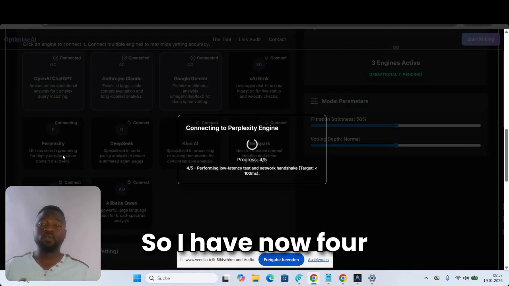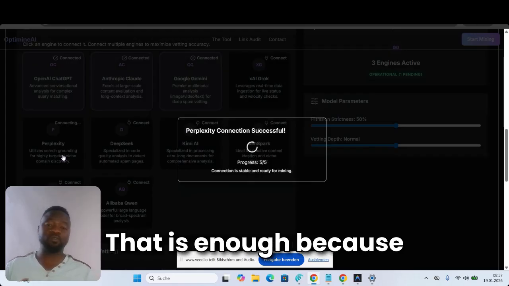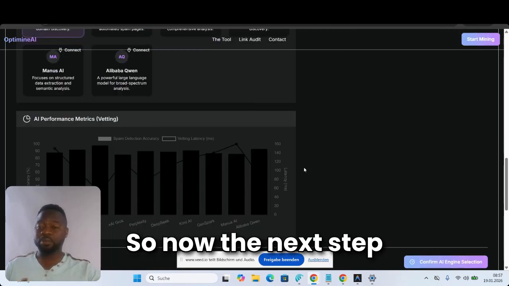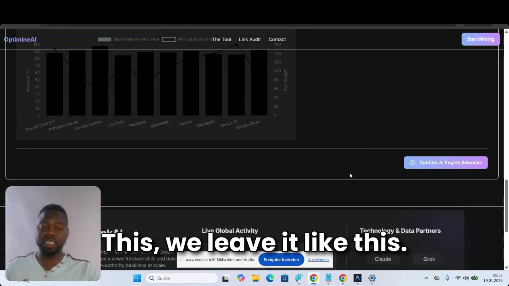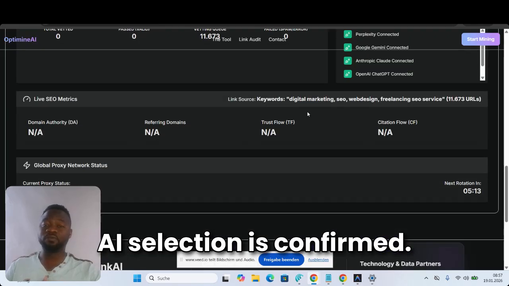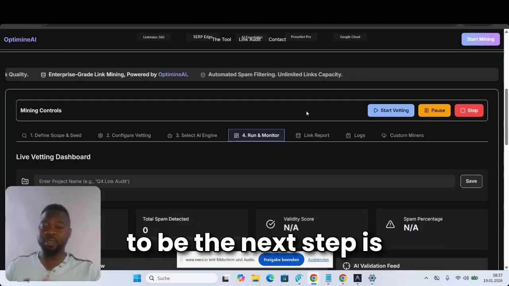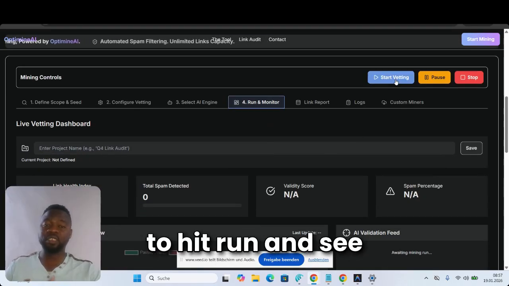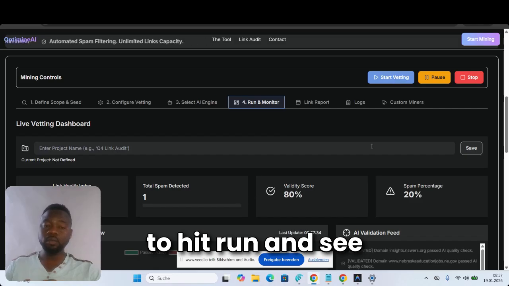So I now have four engines connected. That is enough because I don't want to burn my credits. I don't want to burn so much money. So now the next step is AI performance. This, we leave it like this. Now we are going to confirm AI selection. AI selection is confirmed. Now the next step is to run and monitor. We are done with all the settings. Now I'm going to hit run and see what's going to happen.